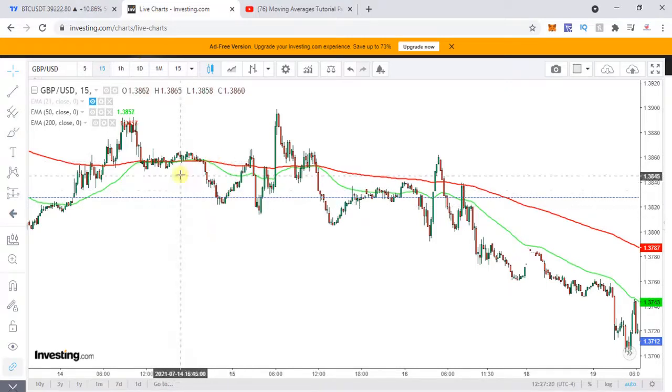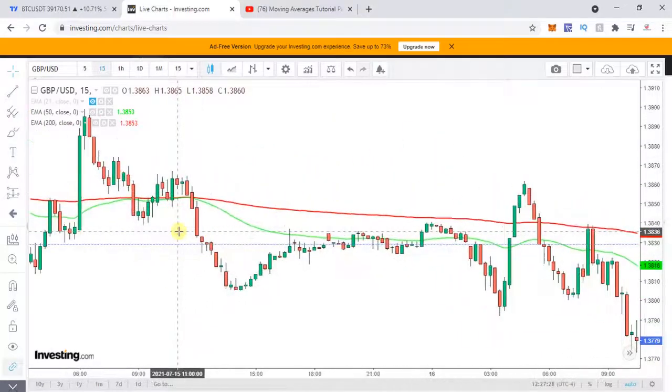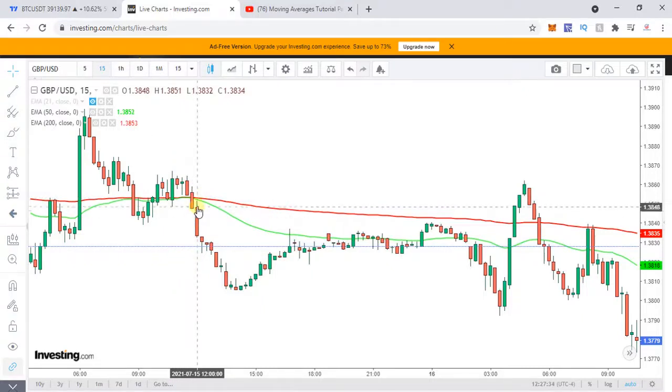So what you can see over here was a crisscross, and let's zoom in so we can see it clearly. Here you can see that there is a clear-cut separation of the lines. The red line has gone on top and the green line has come below. Now this is what is called a death crossover. That means the market sentiment has turned bearish, and you can expect that the prices are going to go down.